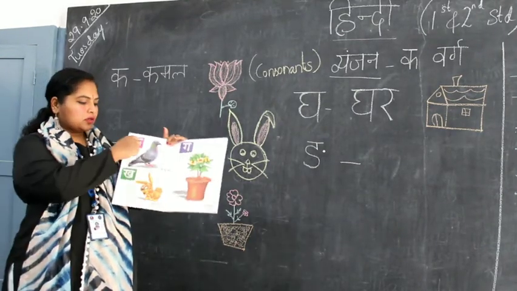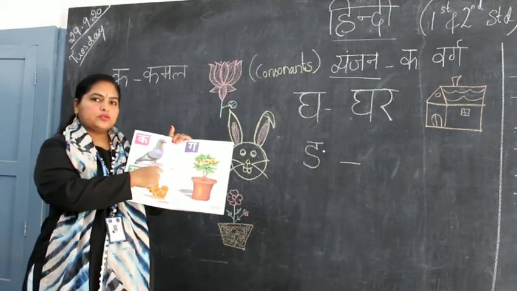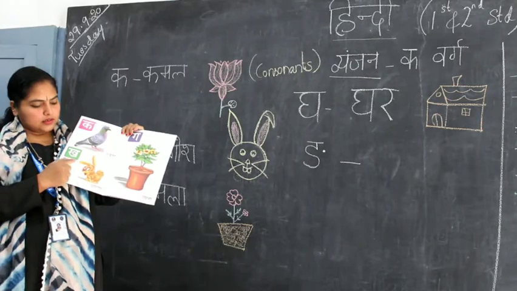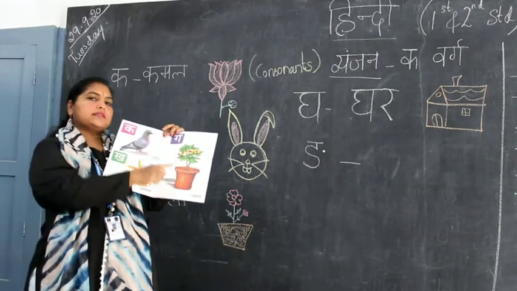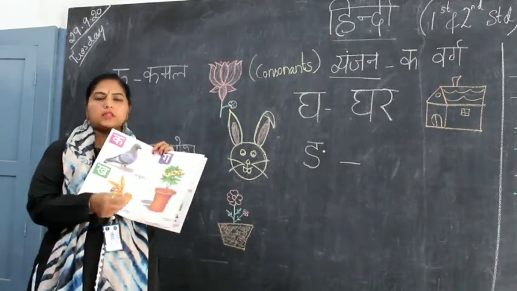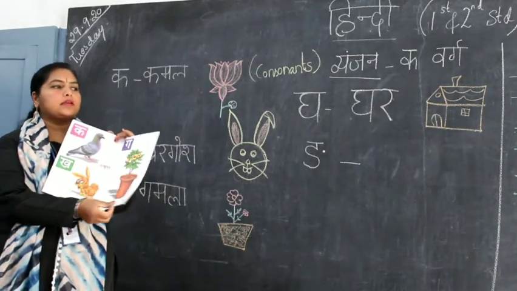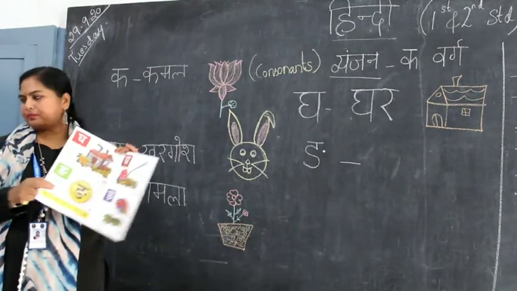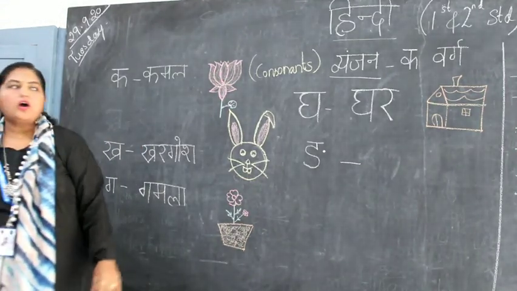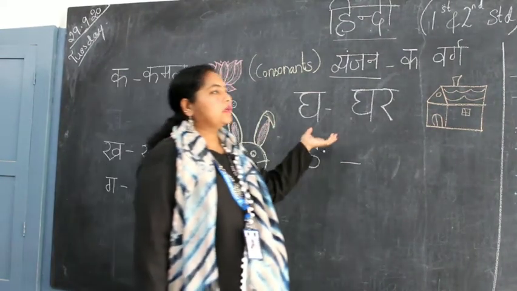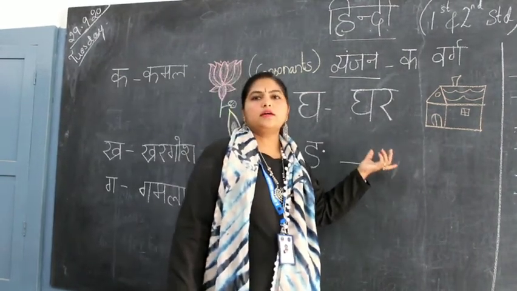So ka से कबूतर, ka से कमल, kha से खरगोश, ga से gamla, ga से you also have gadha. Gadha is donkey. Ga से gadha, gha से ghar, nya. Okay, so this will be your ka varg. Now we know how to say ka varg orally: ka, kha, ga, gha, nya.